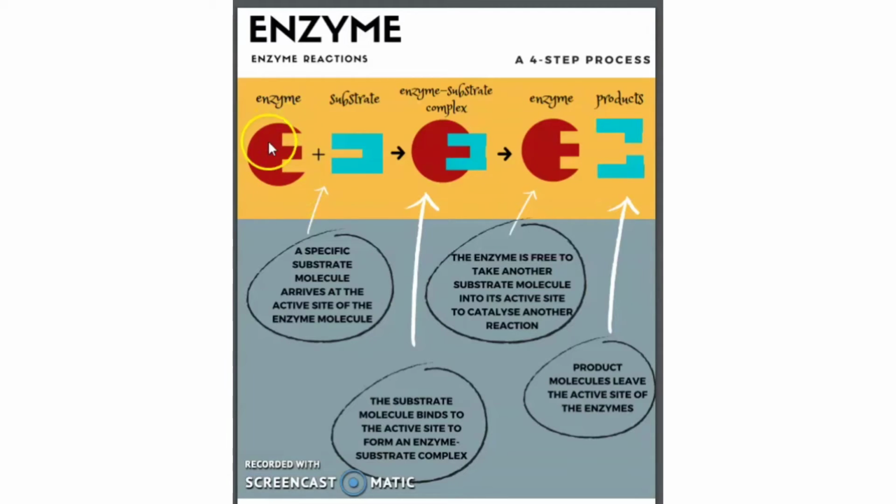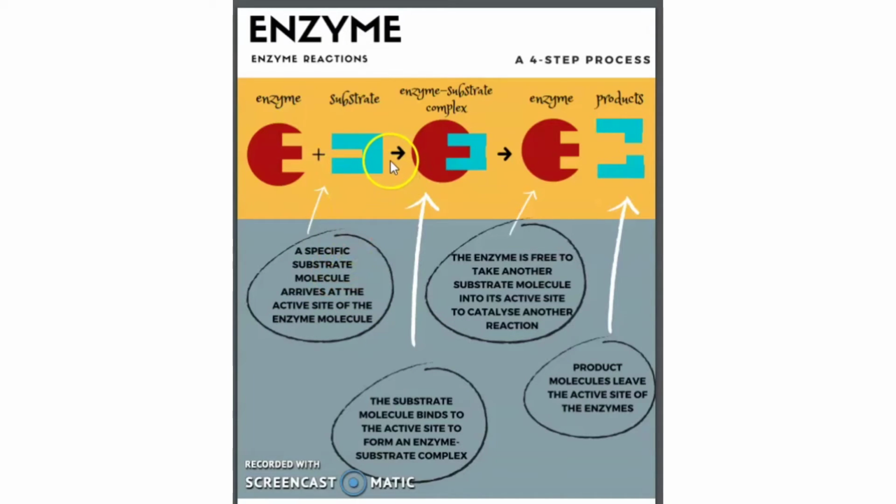The way an enzyme binds to its substrate can be explained by the lock and key hypothesis. The substrate molecule is represented by the key, while the enzyme molecule is represented by the lock. A specific substrate molecule arrives at the active site of the enzyme molecule.